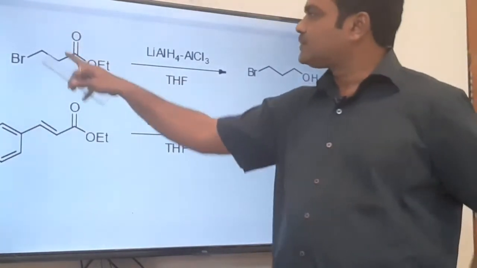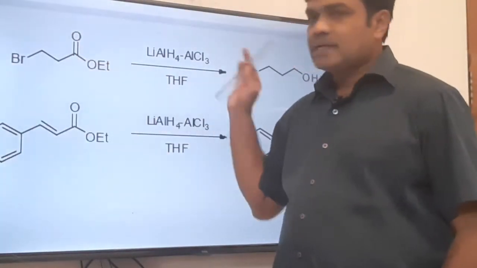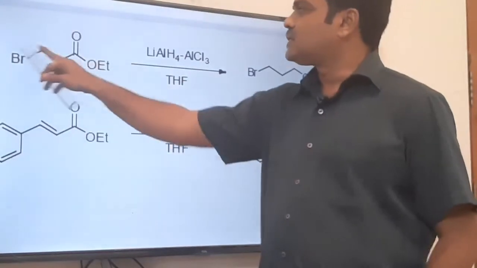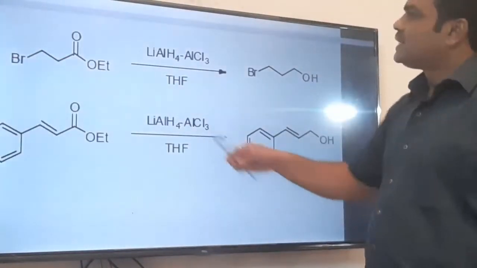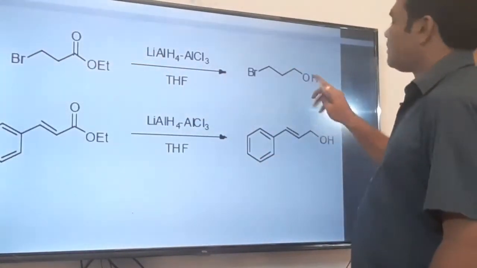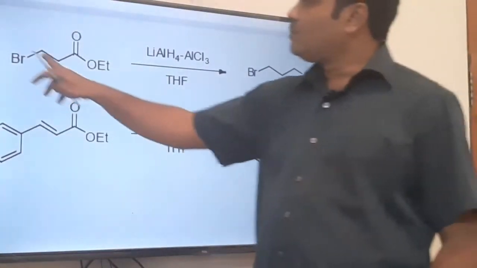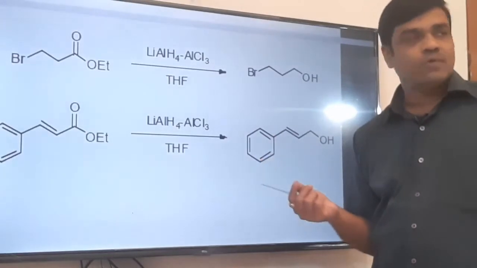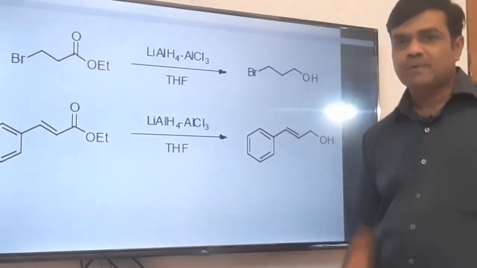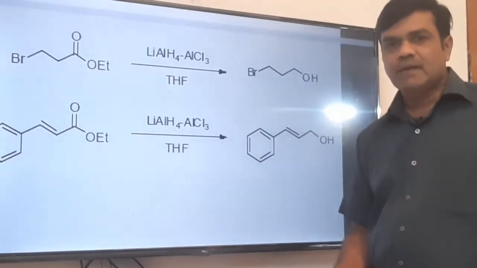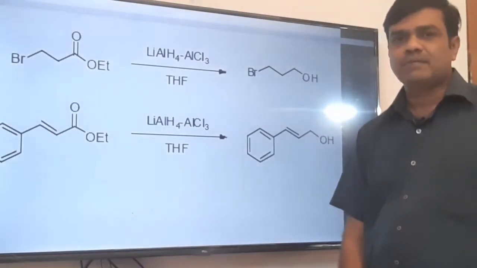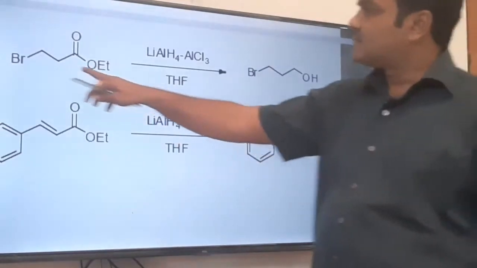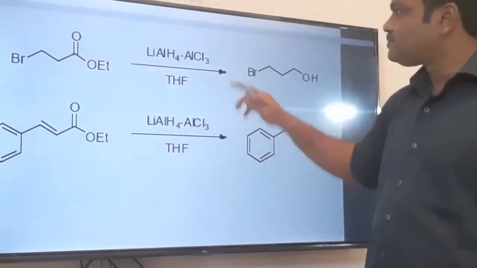Here two functional groups are susceptible to reaction with lithium aluminum hydride. One is ester and the other is bromine. But here the ester group is converted to primary alcohol as usual, but the bromine atom remains as it is. In earlier cases I told you that the ester group is reduced, and as well the bromine, that is the halogen atom, is replaced by hydrogen, meaning it is also reduced. But why is the bromine unaffected here?